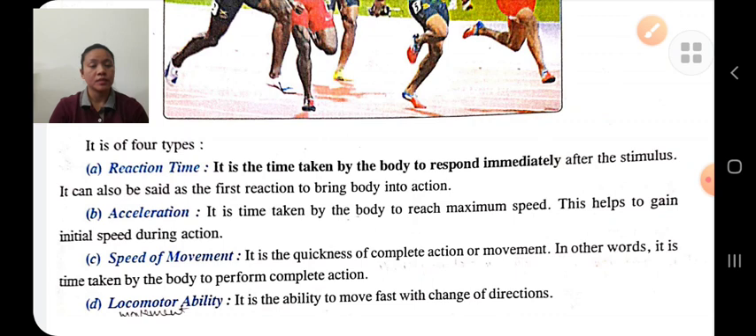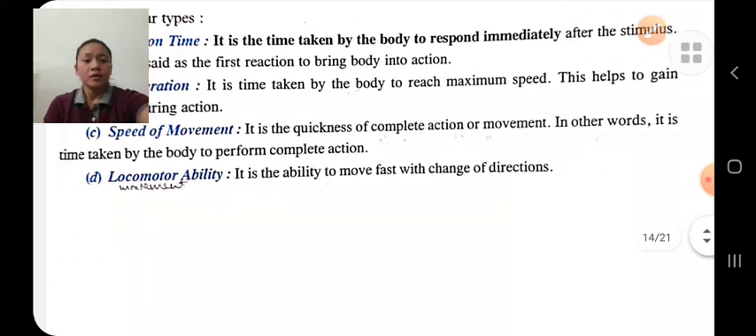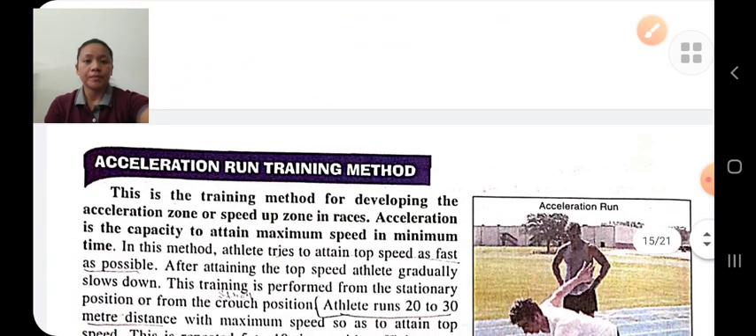Speed of movement. Speed of movement means time taken by the body to perform a complete action. Locomotor ability means ability to move fast with change of direction, means ability to maintain top speed for a long period of time. Methods to develop speed. There are 2 methods: acceleration run training methods and pace run training methods.